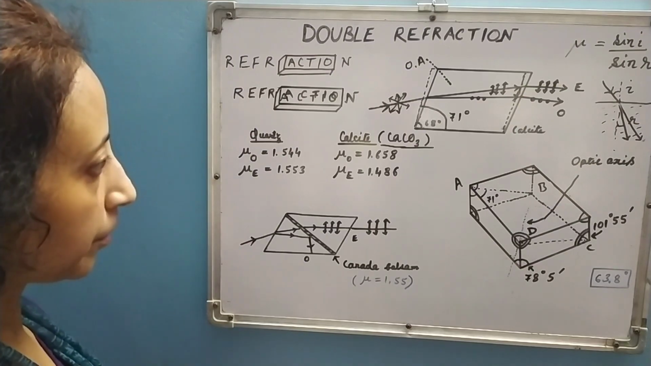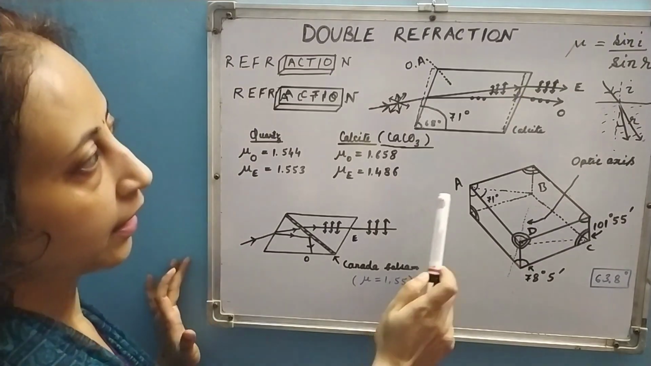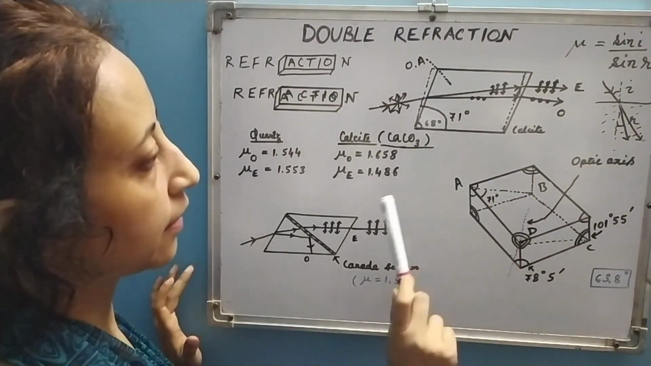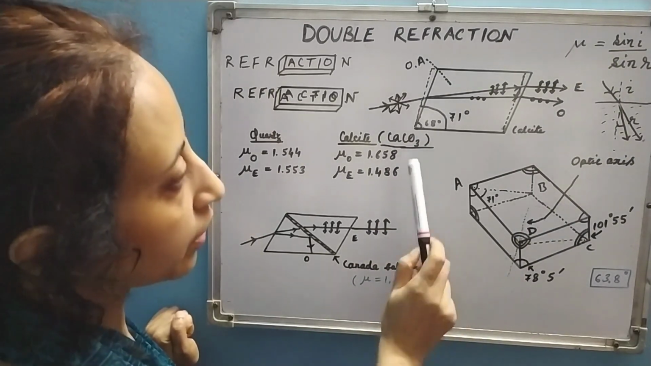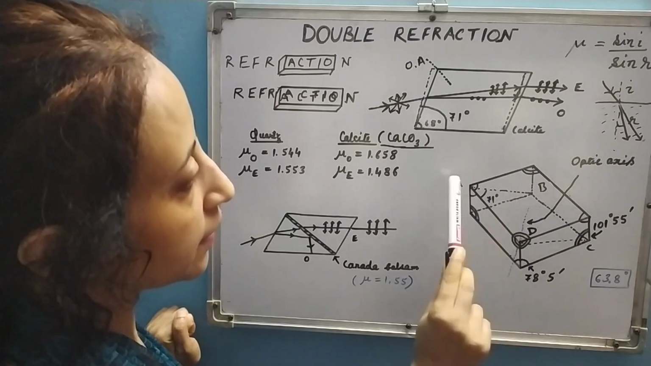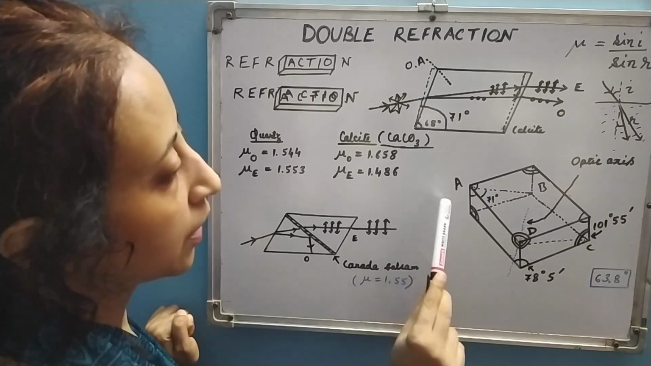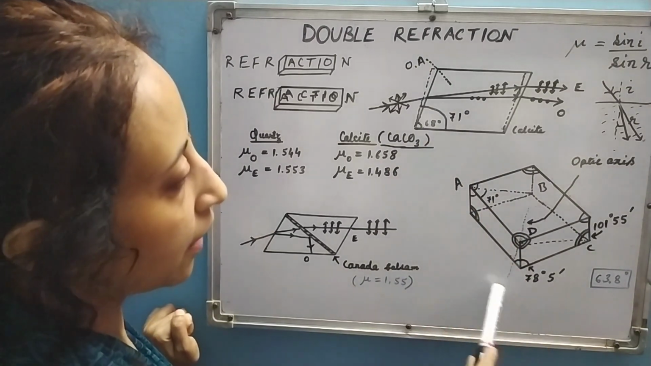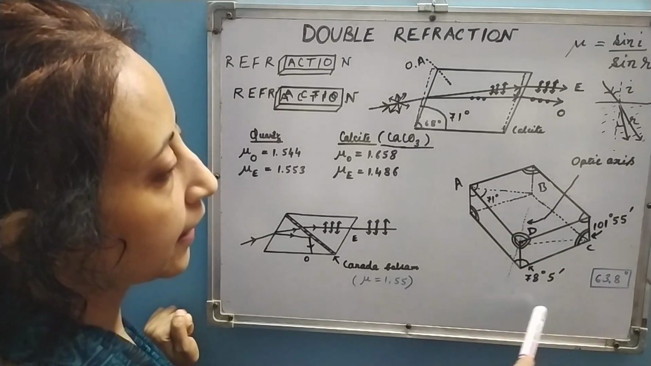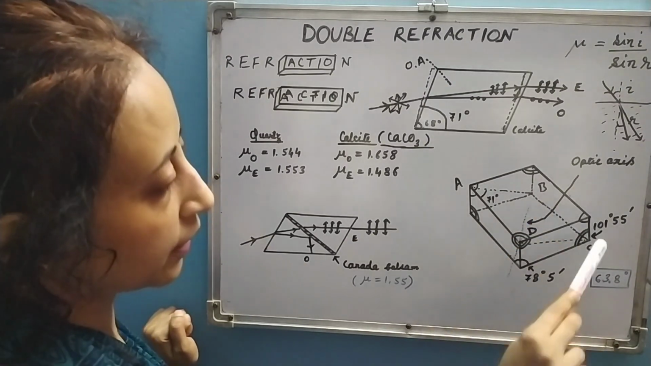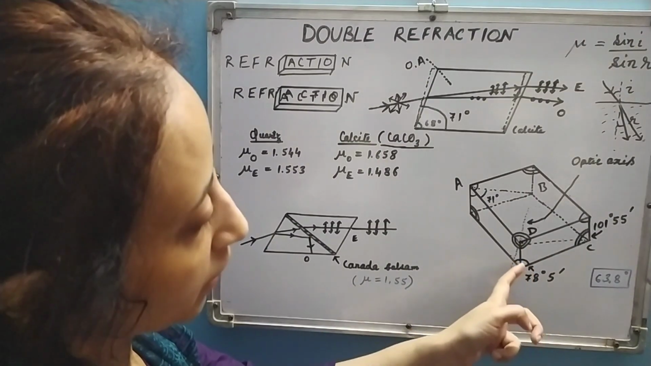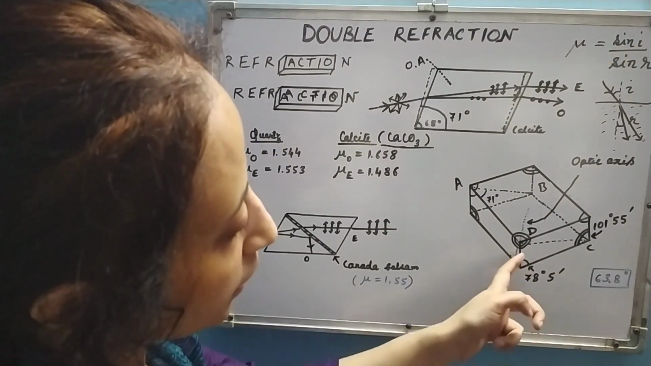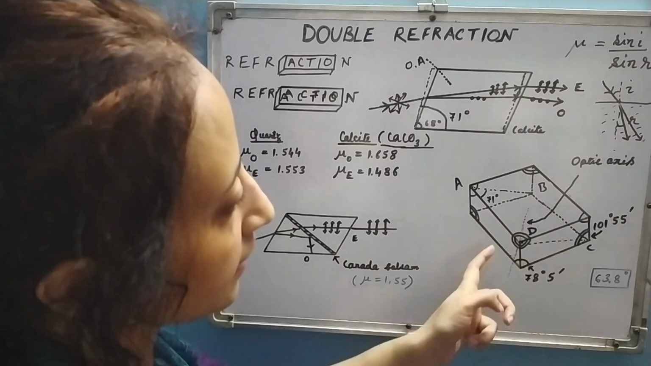Now let us come to how we use this property for studying optics. Now for using this special property of double refraction, ordinarily a piece of calcite, suppose, is found in this form. Approximately the angles between different planes and edges are like this.